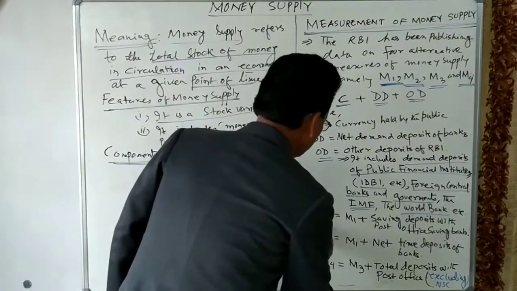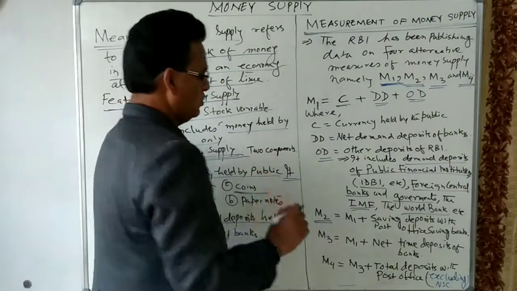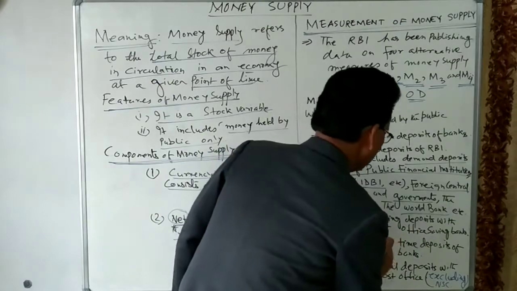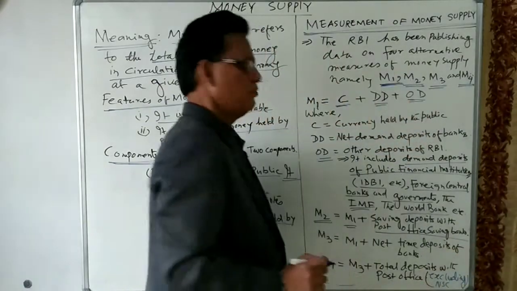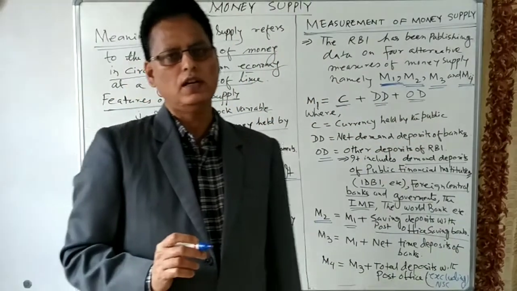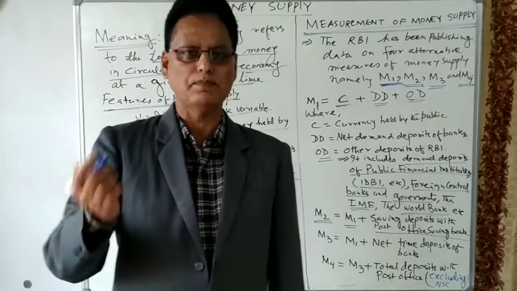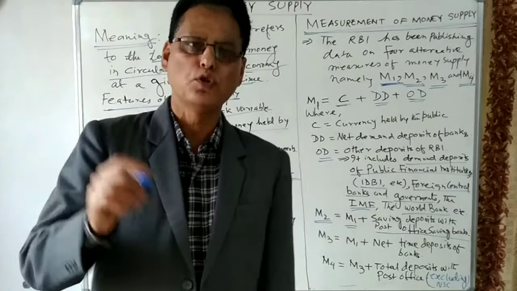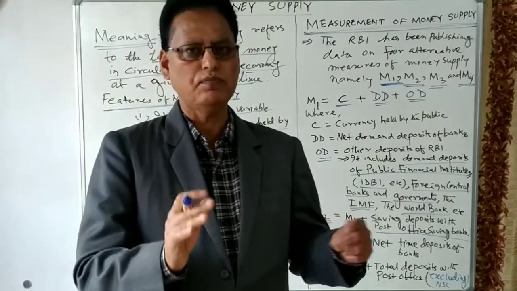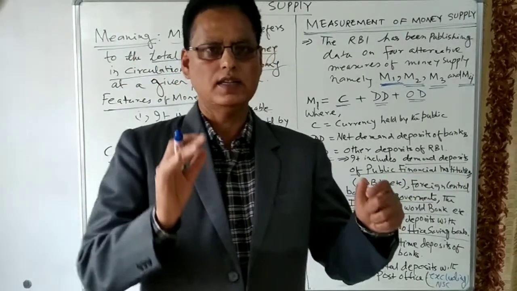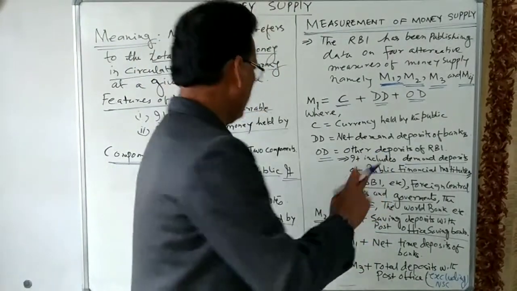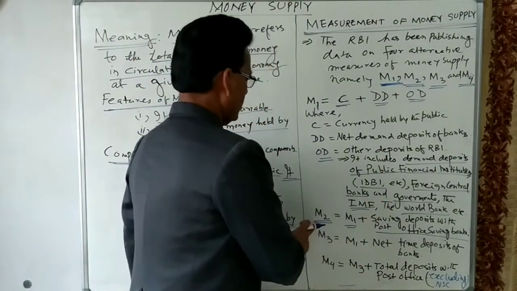Next comes M2. M2 is equal to M1 plus savings deposits with the post office savings bank. The post office also accepts deposits from the public into post office savings banks. So if we add the money deposited into post office savings banks to M1, we get M2.